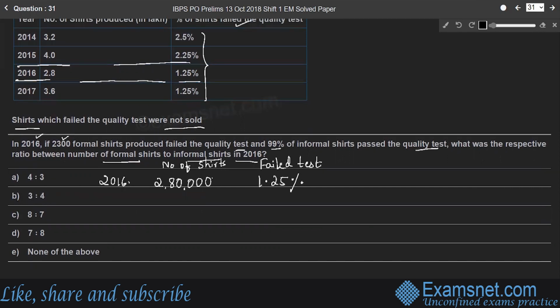So the failed test percentage is 1.25%. What is the number of shares that failed the quality test? Out of 100, 1.25 shares failed the quality test.